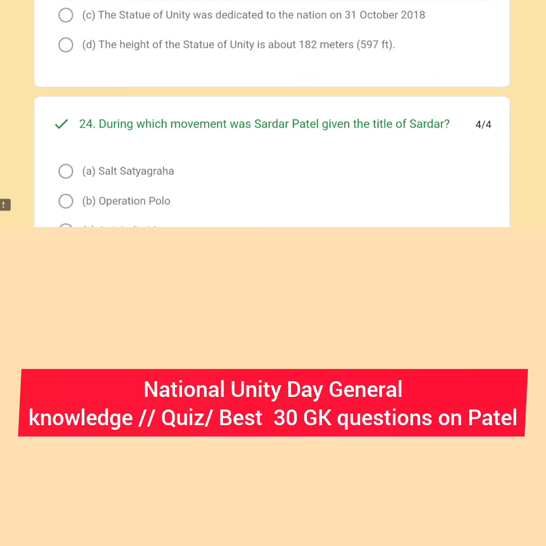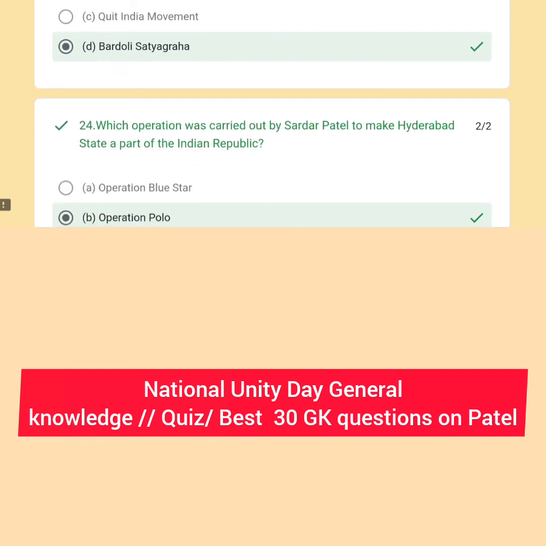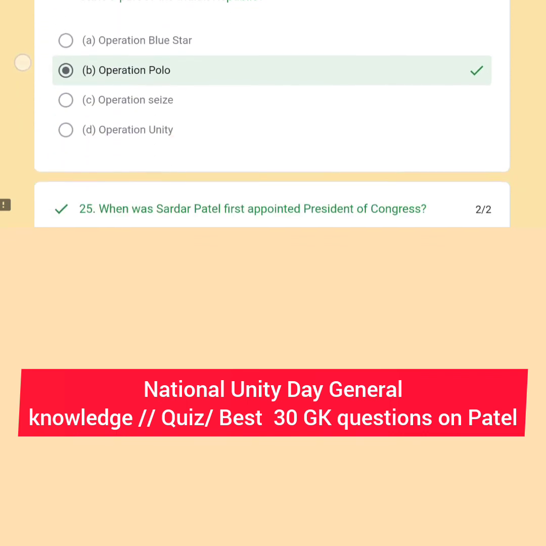And next question: during which movement was Sardar Patel given the title of Sardar? That is the Bardoli movement, when Mahatma Gandhi gave Sardar Patel the title of Sardar. Next question: which operation was carried out by Sardar Patel to make Hyderabad state a part of the Indian Republic? That is Operation Polo. Option B is the right answer.